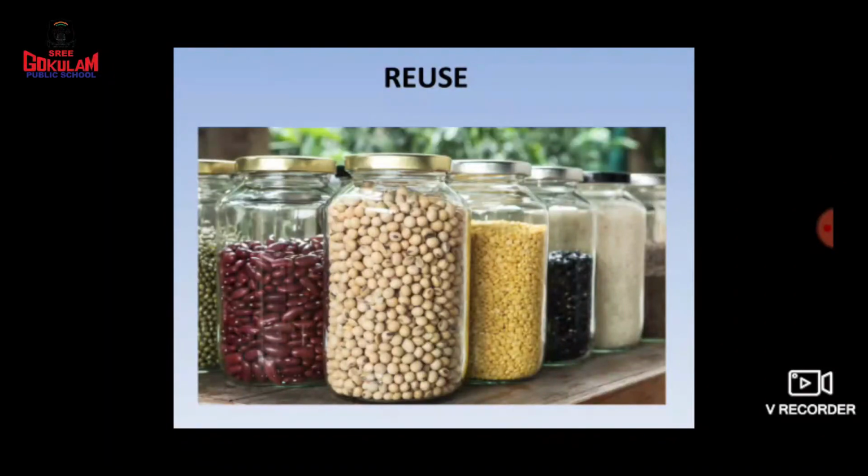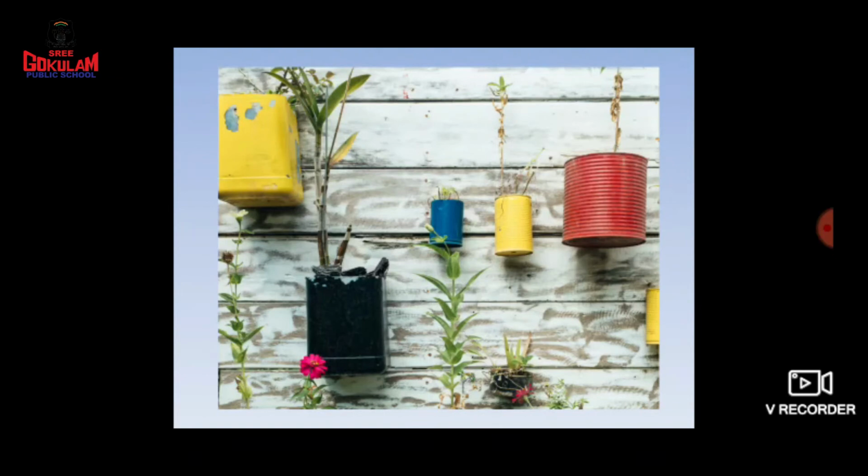Now children, we can do one more thing. We can reuse things. How can you reuse? Suppose here you can see some bottles. These bottles are from jam and other food items. After finishing that food item, you can use the bottle for storing grains in it. That is, you can reuse these objects, these bottles.